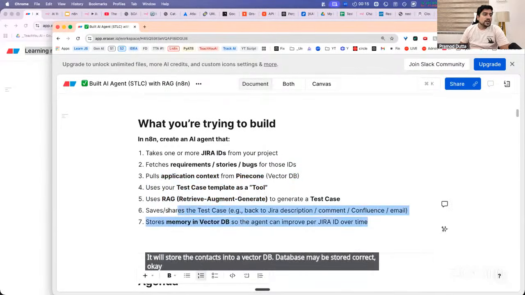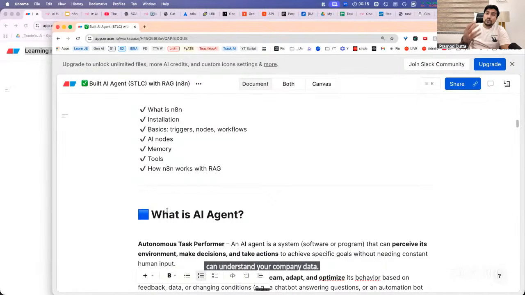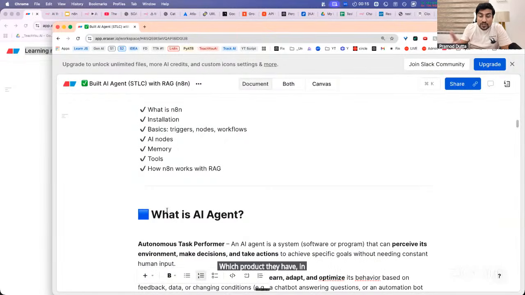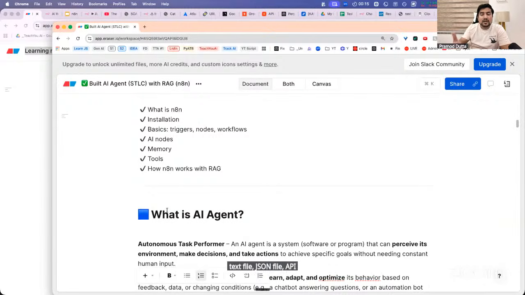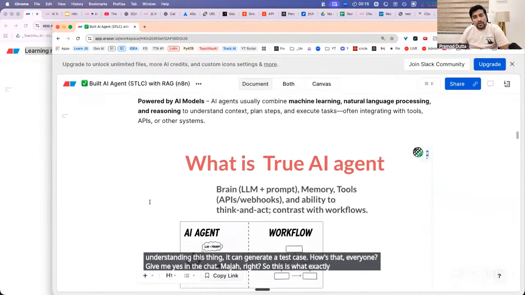Okay. And then it will generate your test cases based on that, which means that it can basically understand your company data, what your company is, what exactly they do, which modules, how many modules your company has, which product they have, and what the knowledge is in the product. If they have any PDF, images, text, Confluence doc, text file, JSON file, API, whatever they have, it can understand, and after understanding this it can generate a test case. How's that everyone? Give me yes in the chat. मजा आएगा, right? So this is what exactly we will be learning 28 को, अभी 2 दिन बाद, ठीक है?